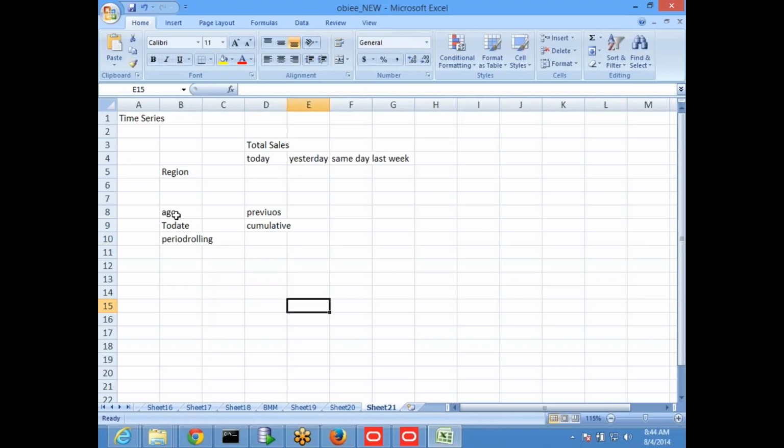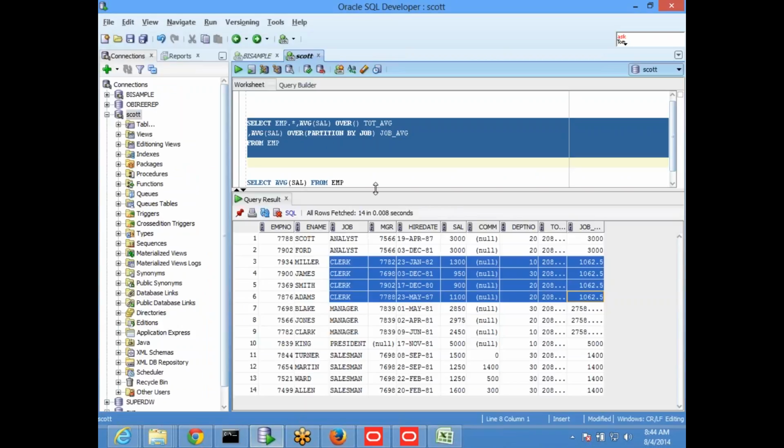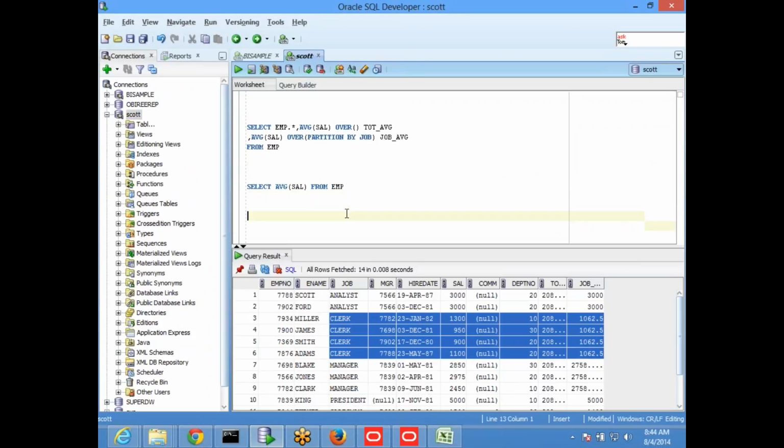I'll show an example of how this ago works, to help you technically understand. Say for example, I have select emp.*.